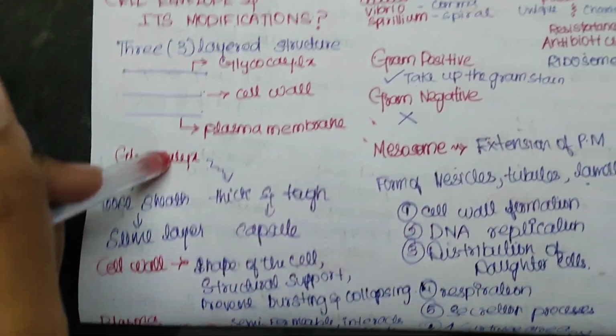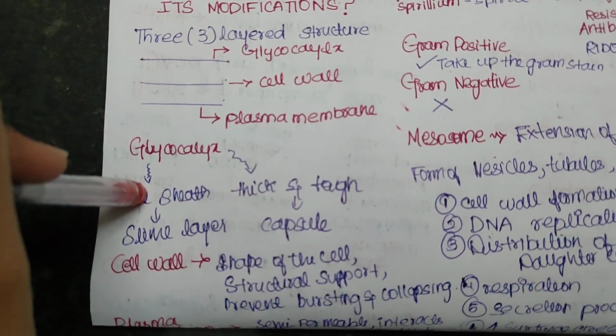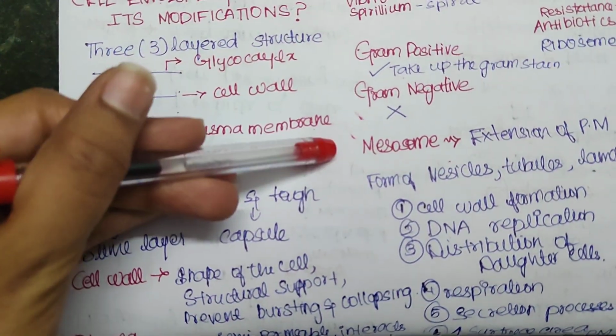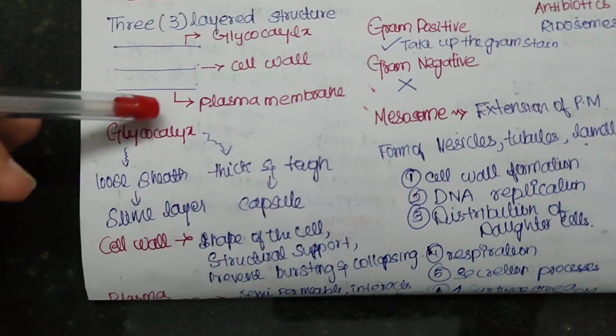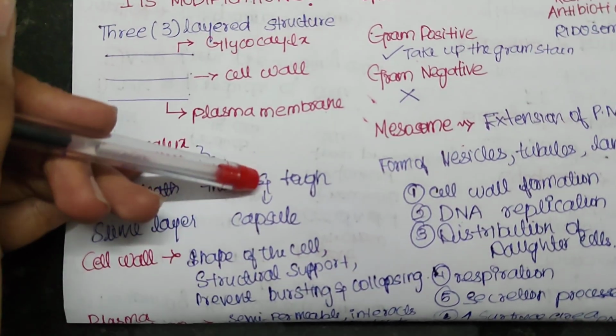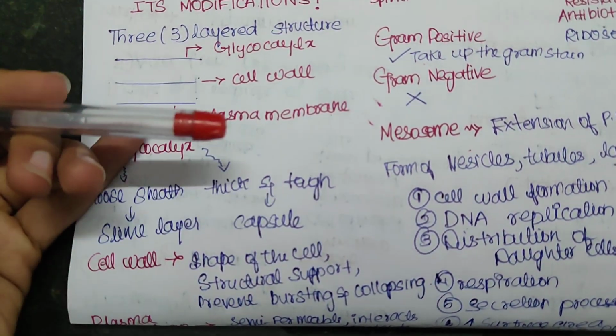This glycocalyx is of 2 types. If it is a loose sheath, it is called the slime layer. If it is a thick and tough sheath, it is called a capsule. So what are the types of glycocalyx? It can be loose, called a slime layer, and it can be thick and tough, called the capsule.